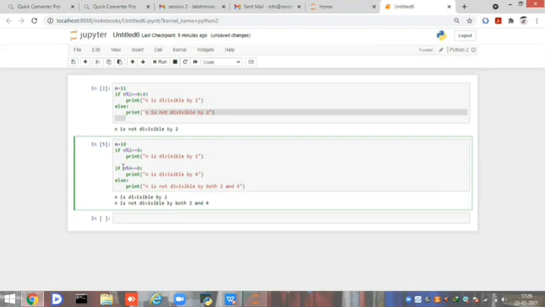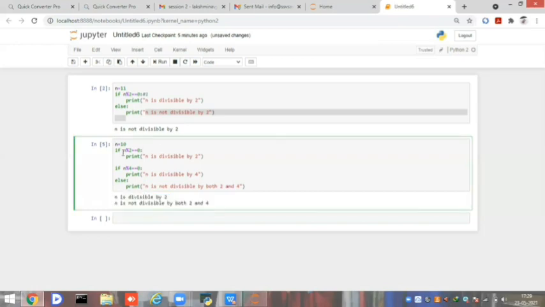In if elif, if any one of the blocks is satisfied, it ignores all the subsequent blocks. Whereas with separate if blocks, it checks each and every if block, and if any if is satisfied, it prints that block's elements.